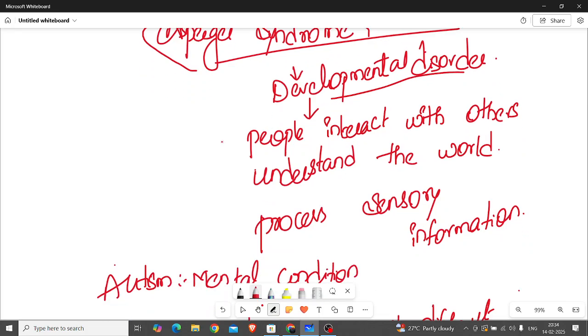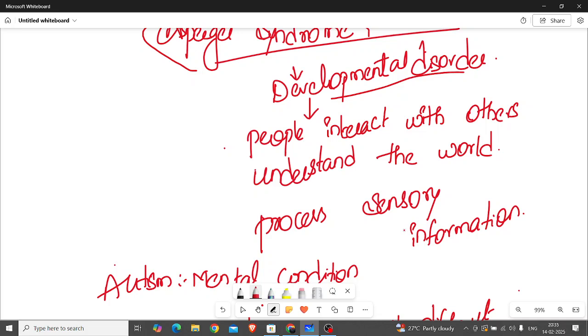Here, what happens is how the child is interacting with others, how the child is communicating with others, how he is able to express his feelings or how he is unable to understand the things of the world, how he is adjusting to society, whether they are able to cope with the situation in difficult tasks, difficult timings, and how they are processing the sensory information.